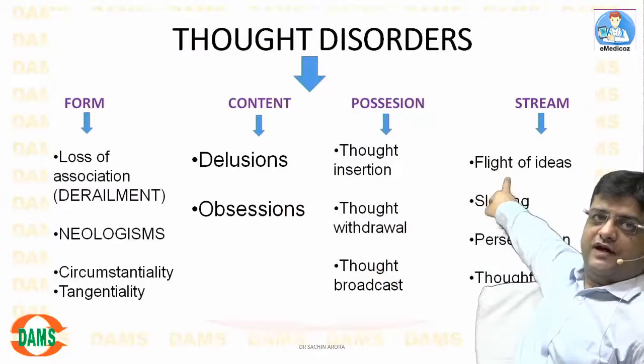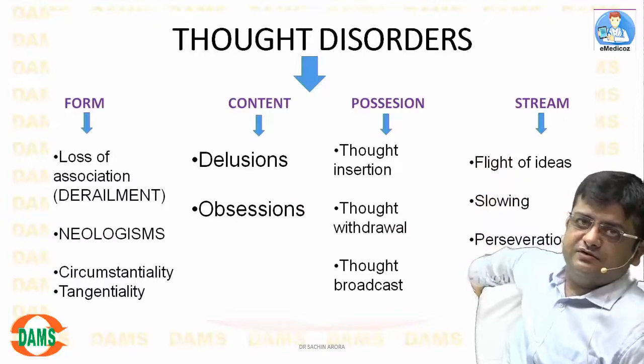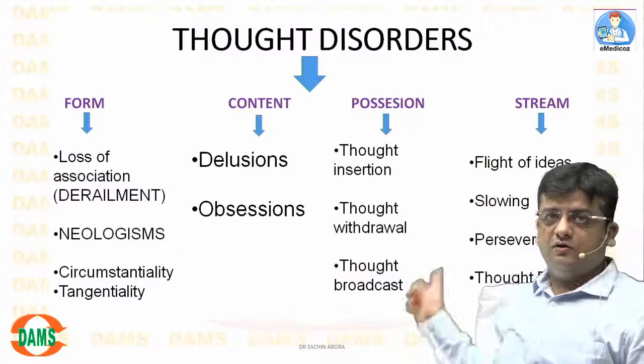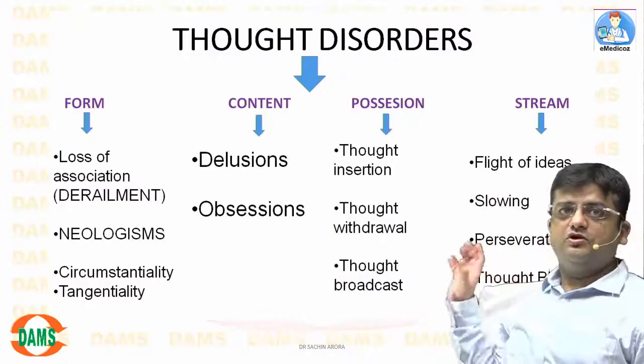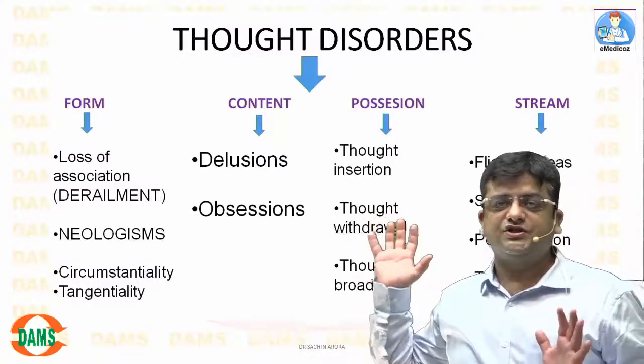Stream of thought include flight of ideas, increased speed, slowing of thinking, perseveration, giving the same answer to every question, and thought block. So that was stream of thought. So form, content, possession and stream.